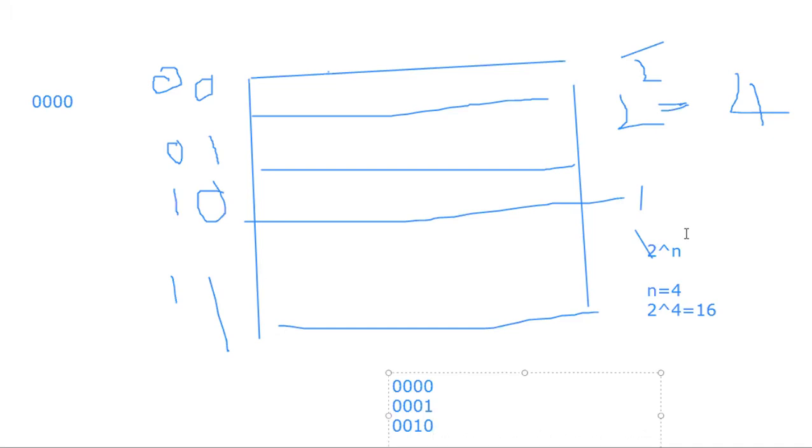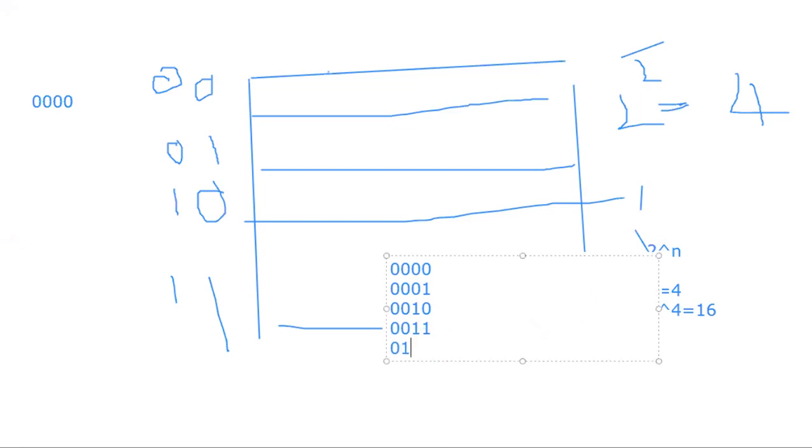Then 0 0 1 1. Then 0 1 0 0. Then 0 1 0 1.